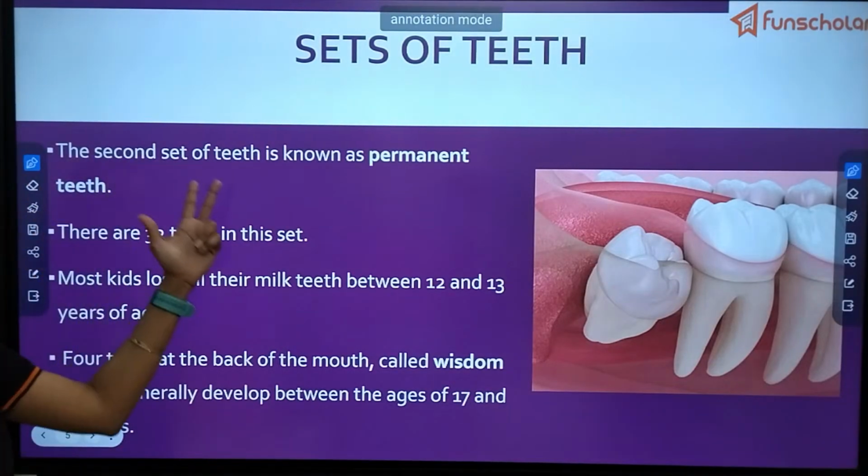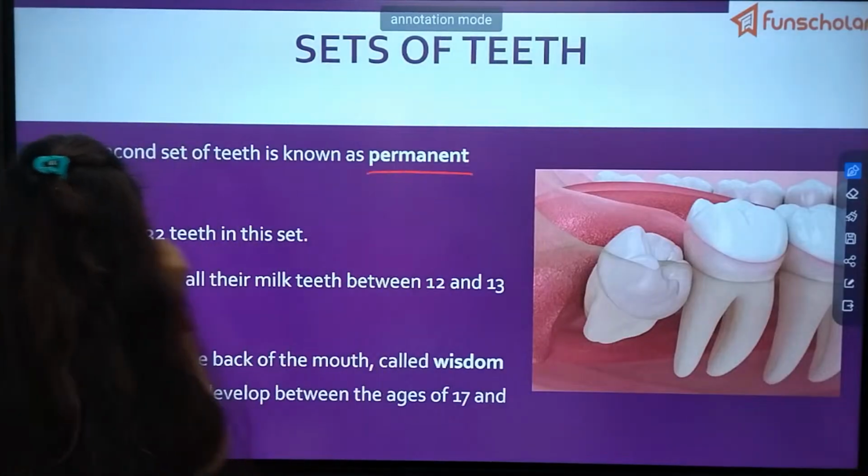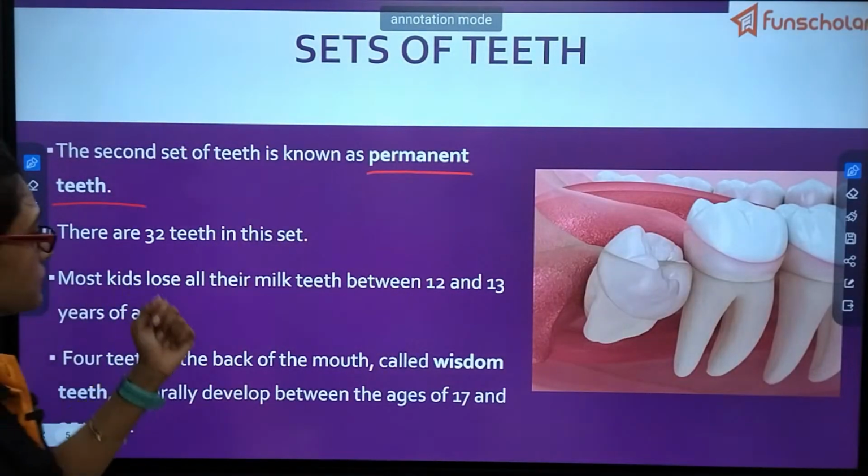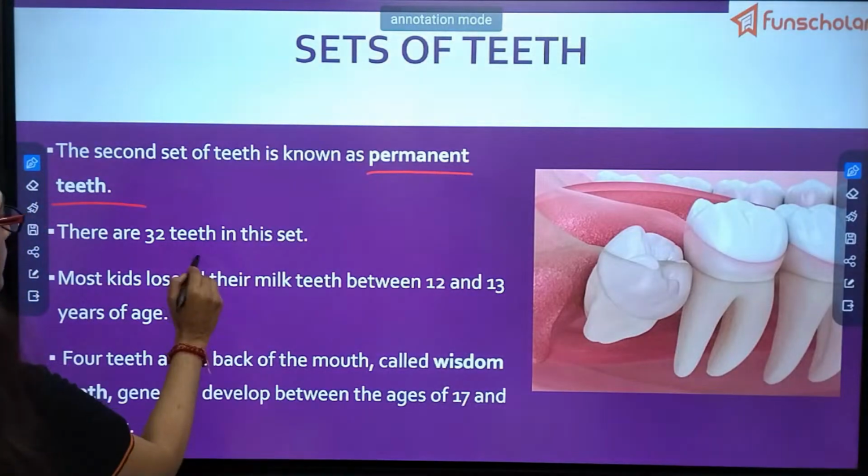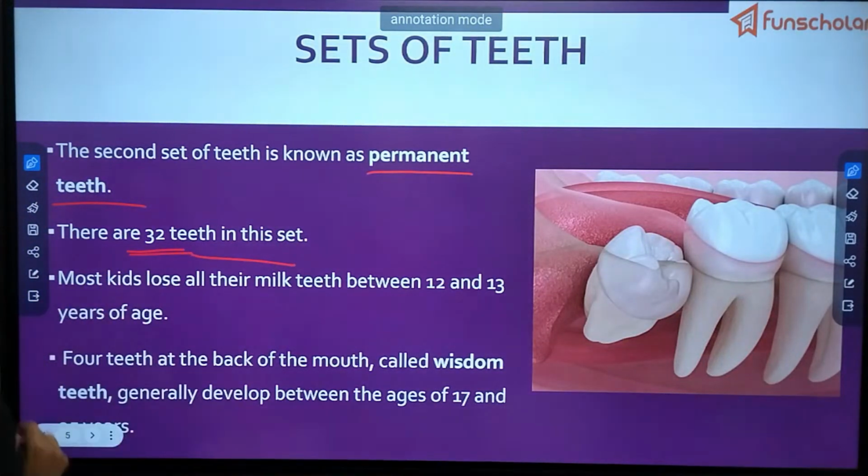The second set of teeth is known as permanent teeth. There are 32 teeth in this set. From 20, how 32 is forming, we will learn in this lesson.